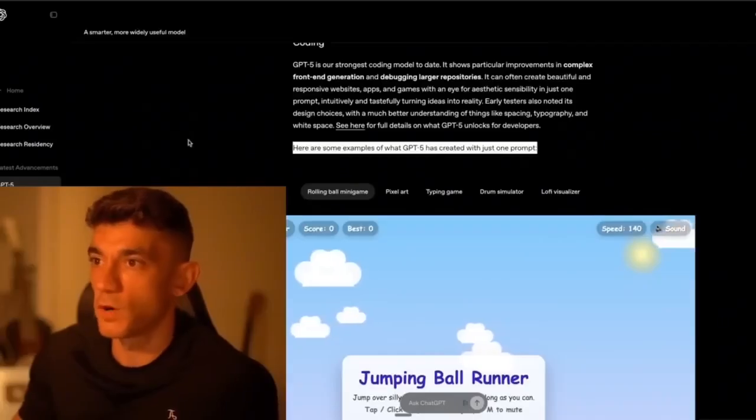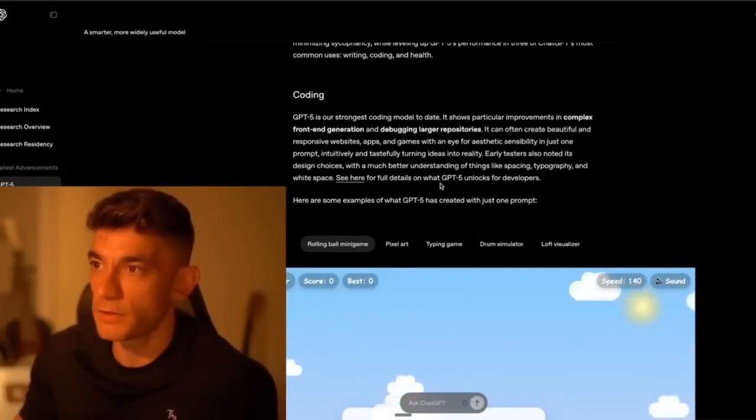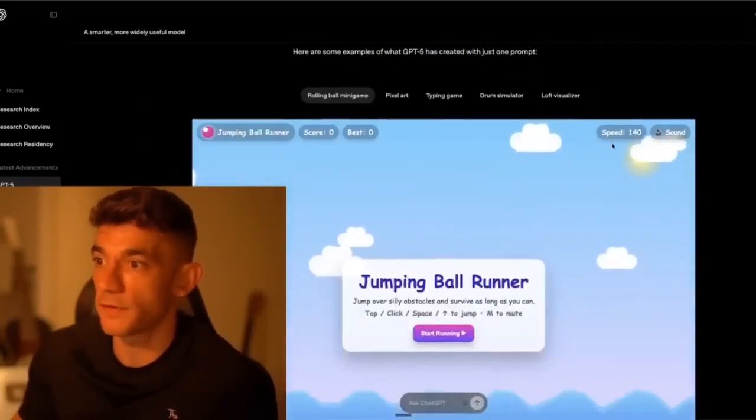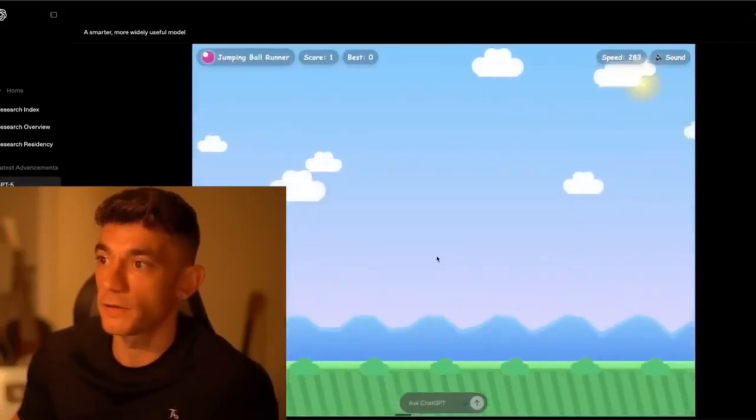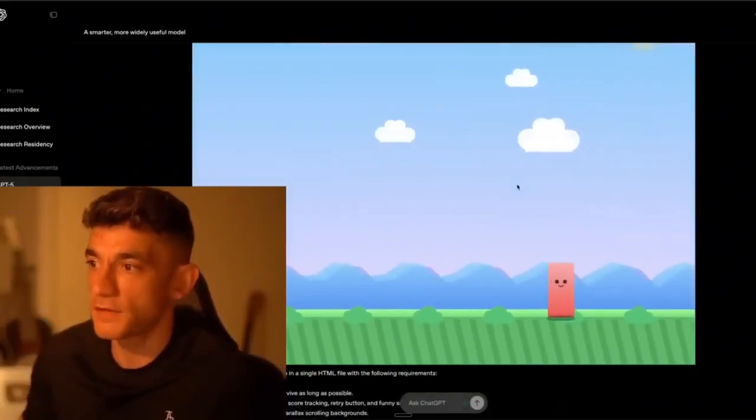Here's another example. This was just one single prompt, basically making it the strongest coding model ever when it comes to building stuff out. So we've got the jumping ball runner. I'm just going to mute that so it doesn't get too noisy. But yeah, it's built this game. This is actually playable as well.